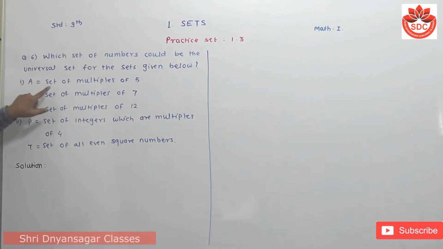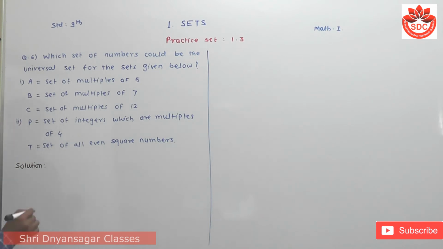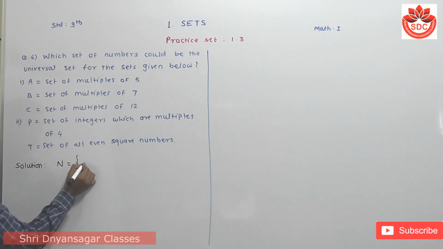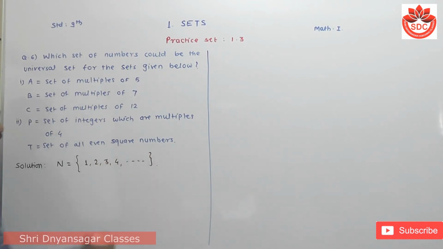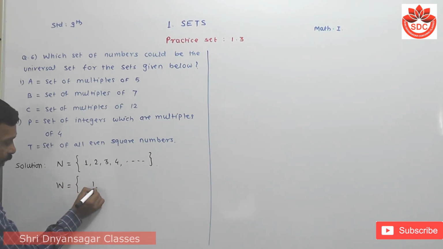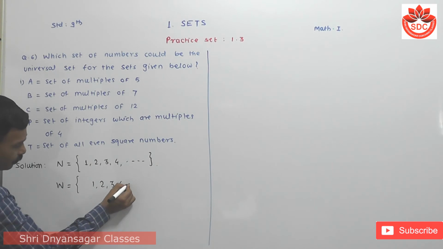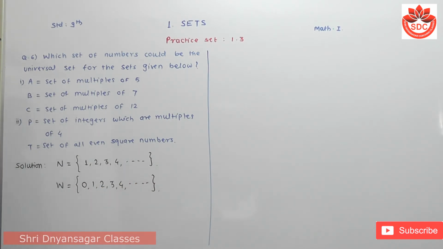First, when we look here, multiples of 5, 7, 12, integers. First, I will write all these sets here. The first one is the natural numbers: 1, 2, 3, 4, 5, and so on. Infinite numbers is the set of natural numbers. Then W is the set of whole numbers, meaning the natural numbers and 0 are called whole numbers.